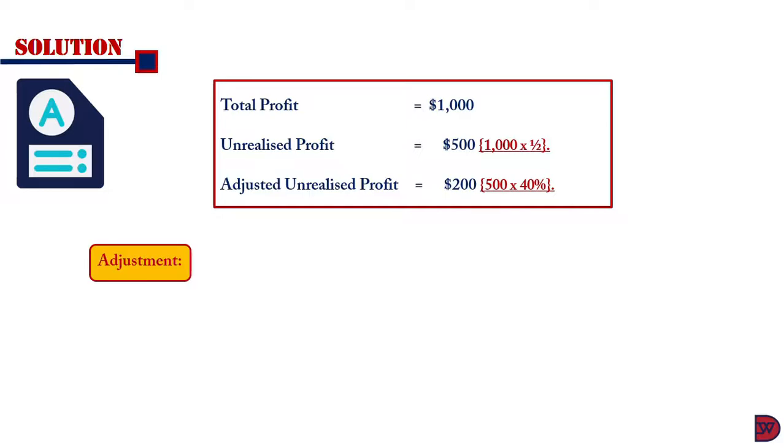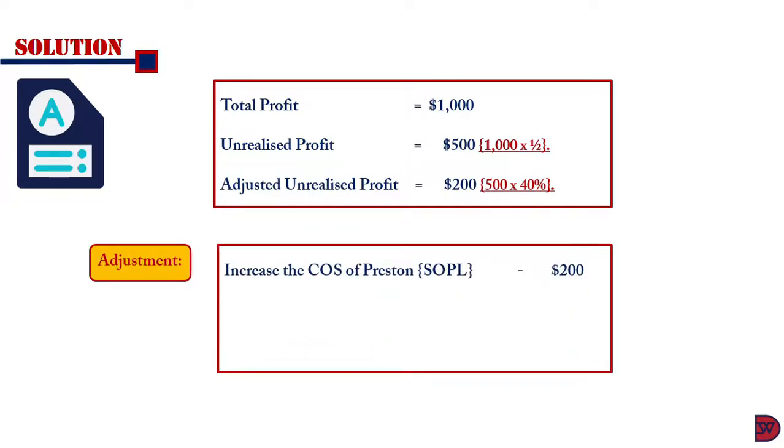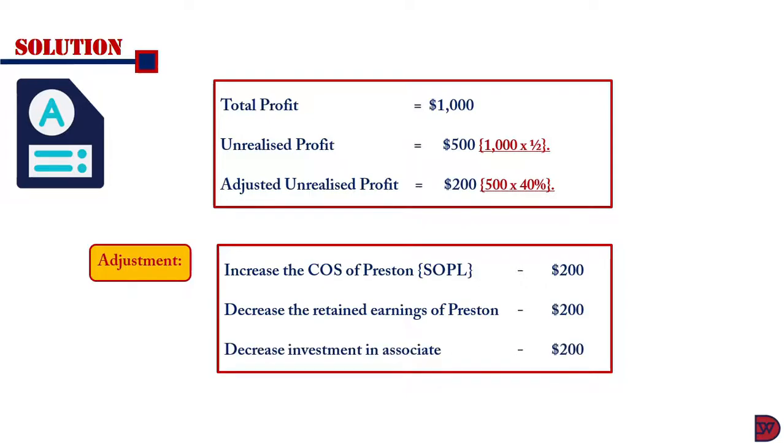So for adjustment, we'll increase the cost of sales of Preston in the statement of profit or loss, because he was the one who did the selling, by $200. We'll decrease the retained earnings of Preston, in step 5 if you're supposed to do consolidation, by $200. Then because the associate was the buyer, we'll decrease the investment in associate by the same $200.